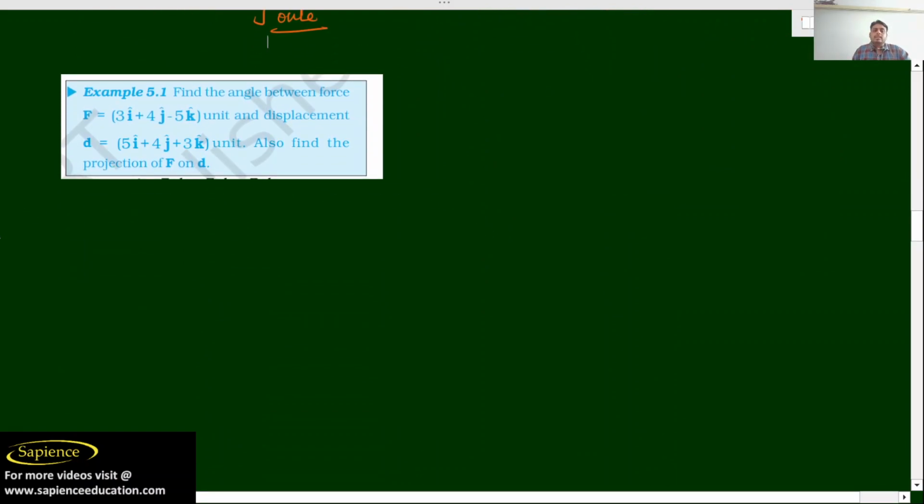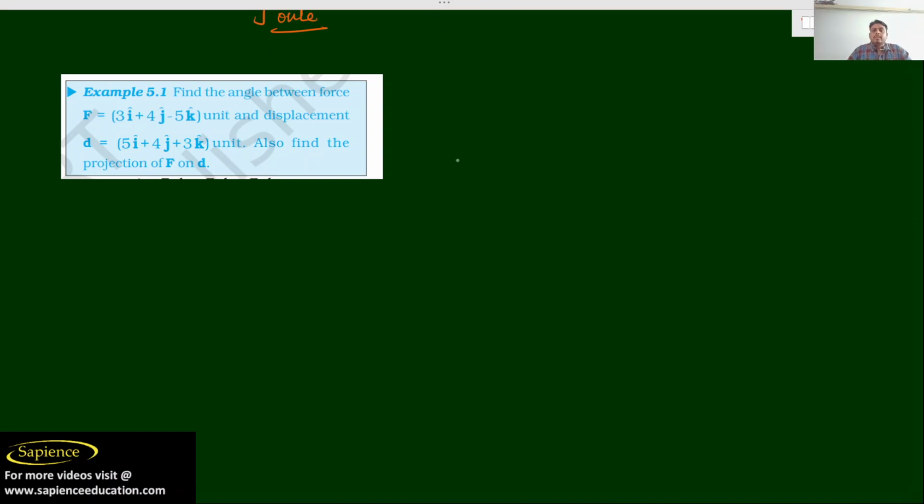It is saying: find the angle between force F and the displacement D. Also find the projection of F on D. So we have two vectors.